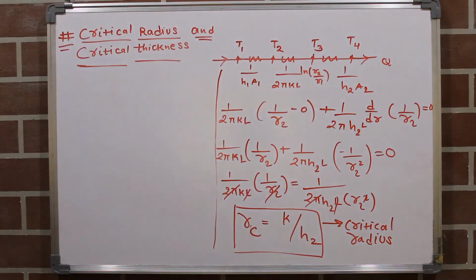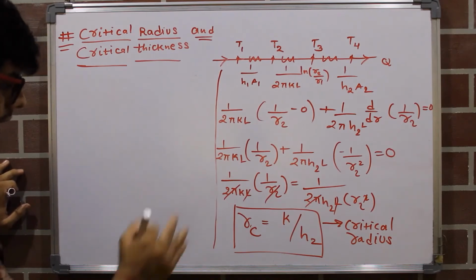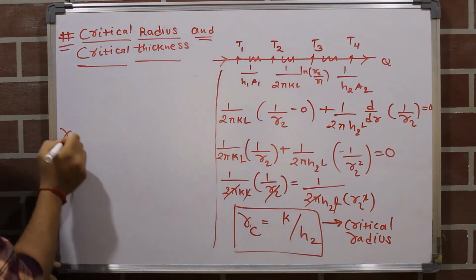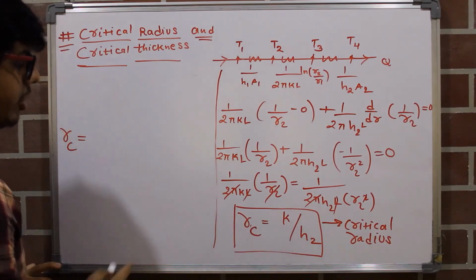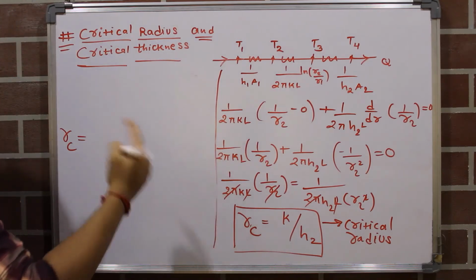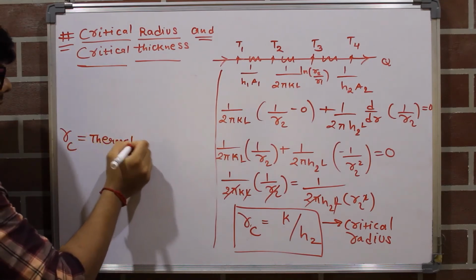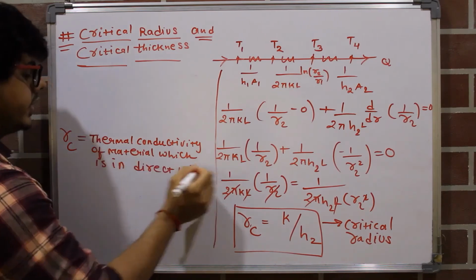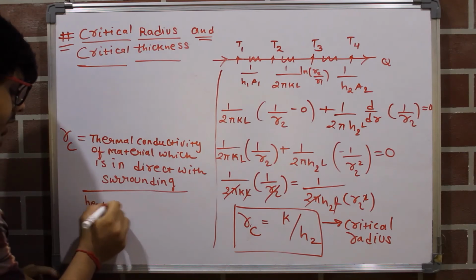So an important point I am telling: if there are composite cylinders, then in that case how to find RC? So remember this formula, that RC equals K by H2. What is K? K is the thermal conductivity of the material which is in direct contact with the surrounding air, divided by the heat transfer coefficient.